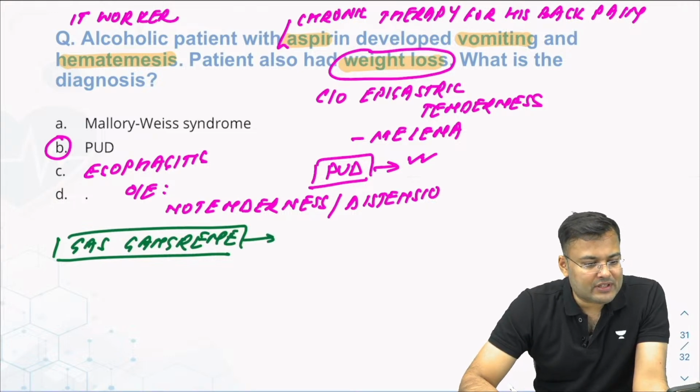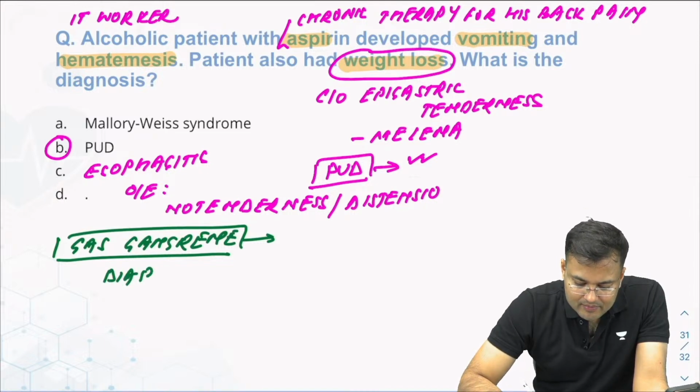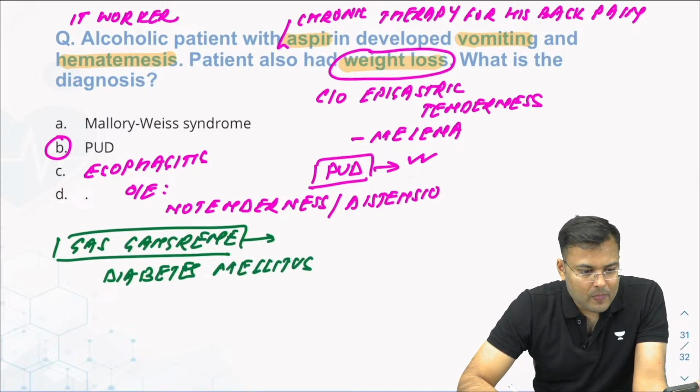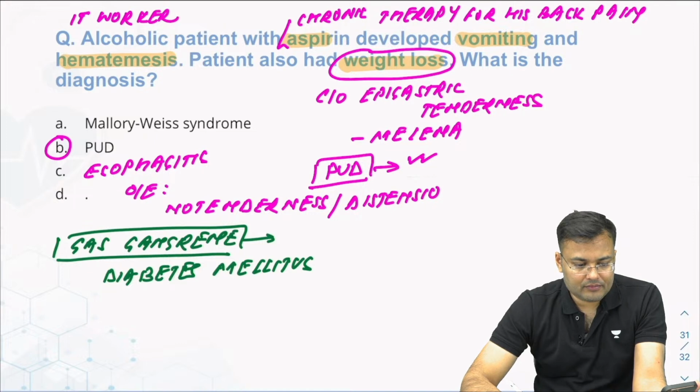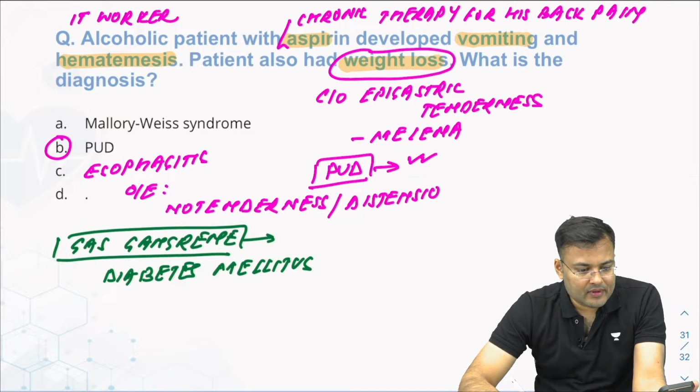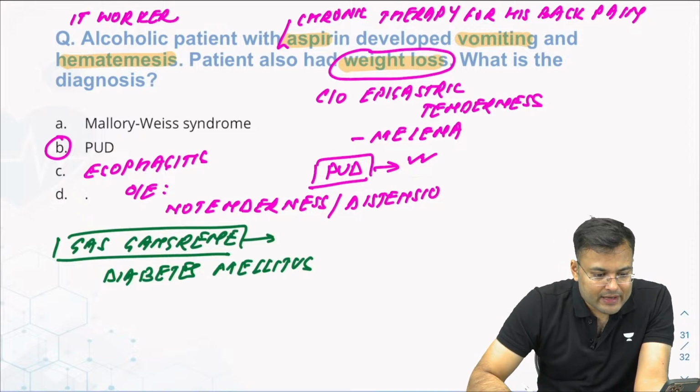Jennifer, can you tell me what was the exact language? Diabetes mellitus. Spreading, very good, Sridhar.